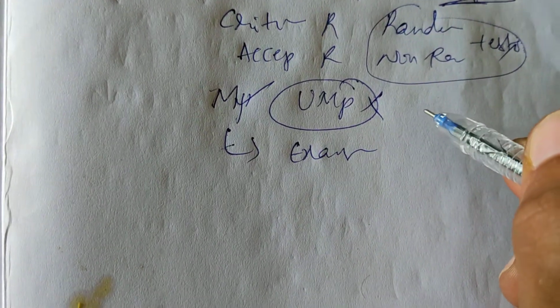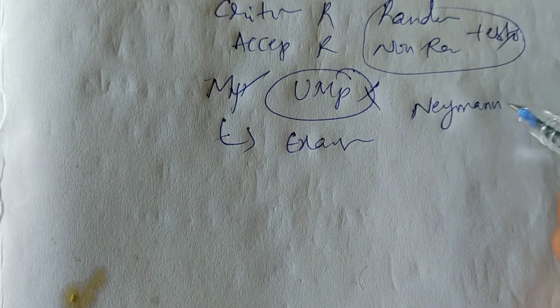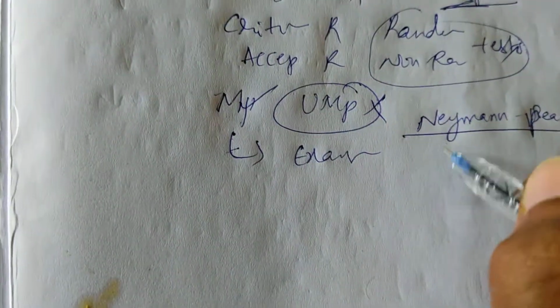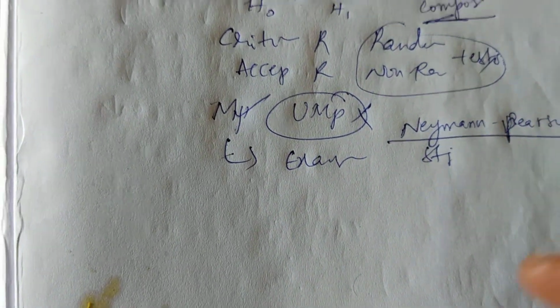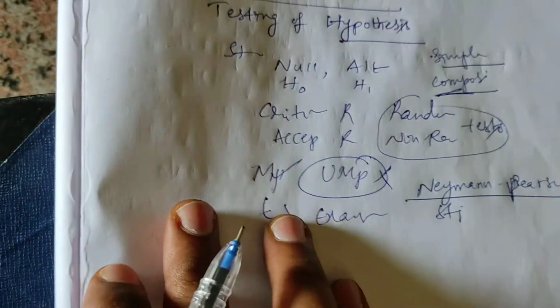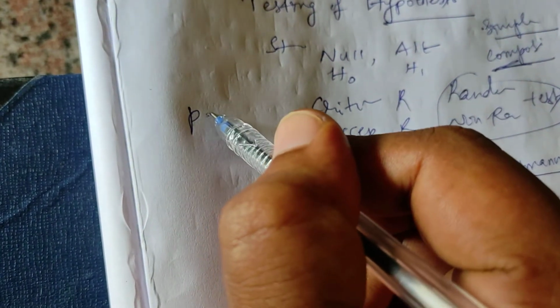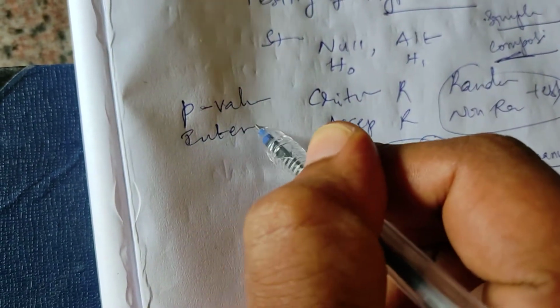And next, important, Neyman-Pearson lemma. The statement we have done, only the statement, no proof, nothing. Something is left out, that is nothing but defining p-value and its interpretation.